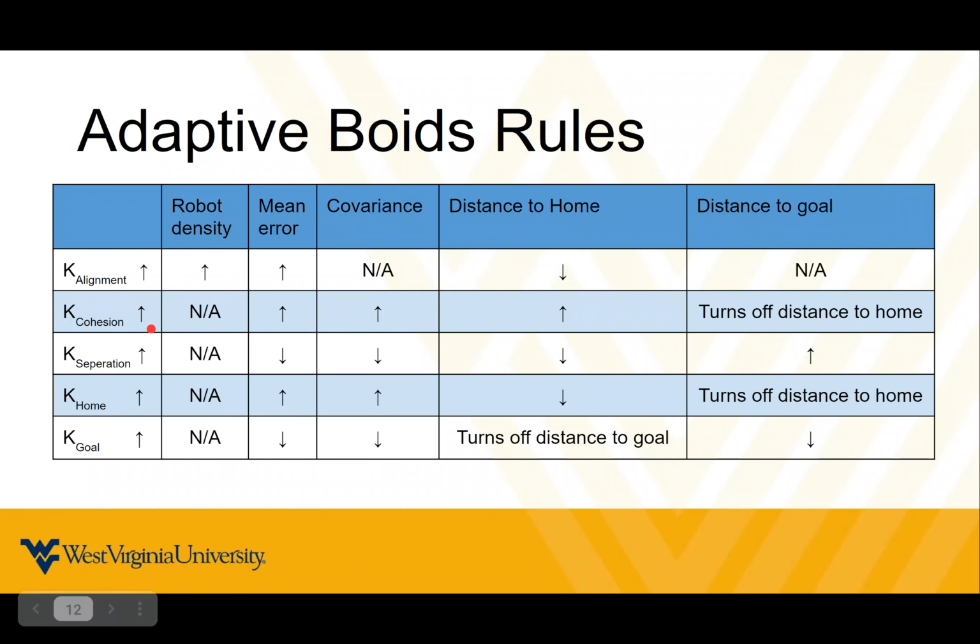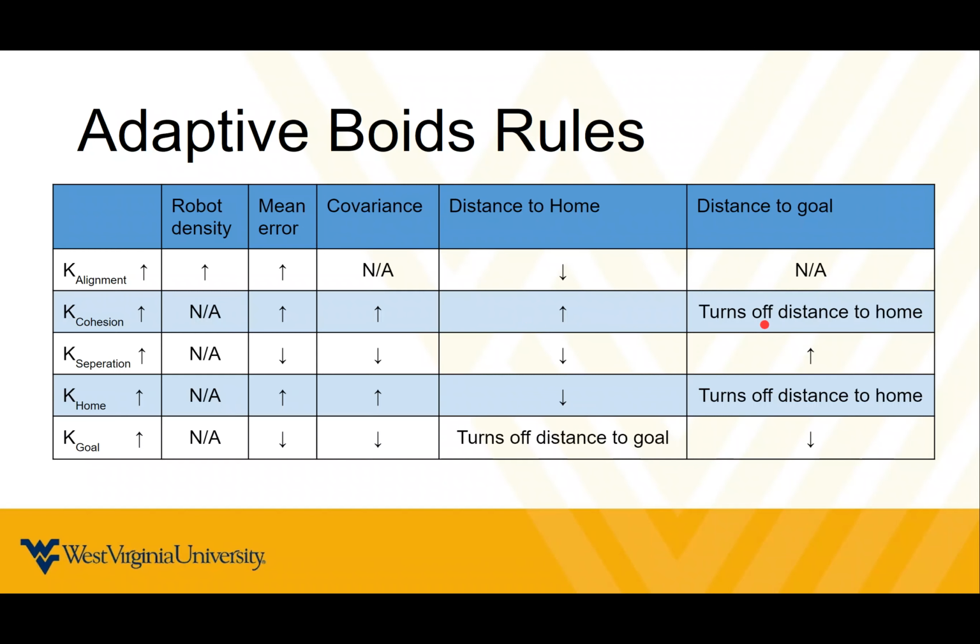For cohesion, we wanted it to increase as the mean error and covariance increased. So as our localization estimate became poor, we want the agents to group together. That way they can perform more measurements on each other and decrease their uncertainty. We also wanted cohesion to increase as the distance to home increased, because the further we were from home, the more likely your estimate is poor, and thus we wanted the agents to group up together.